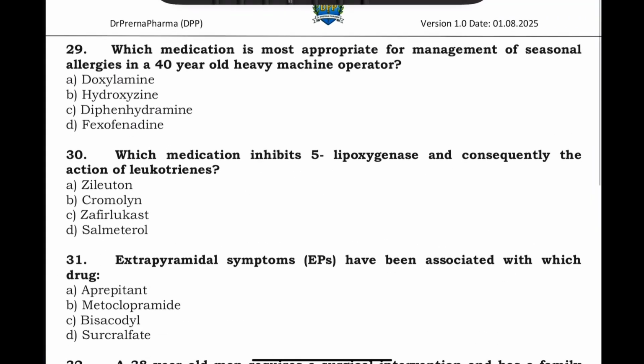Which medication is most appropriate for management of seasonal allergy in a 40-year-old heavy machine operator? Now, why specifically heavy machine operator? Because they want you to understand that we cannot give sedative drugs here. Which medication is most perfect? Doxylamine, hydroxyzine, diphenhydramine, and fexofenadine. So the correct answer here is fexofenadine. Why? Because fexofenadine is a second-generation antihistaminic, so it is non-sedative, right?